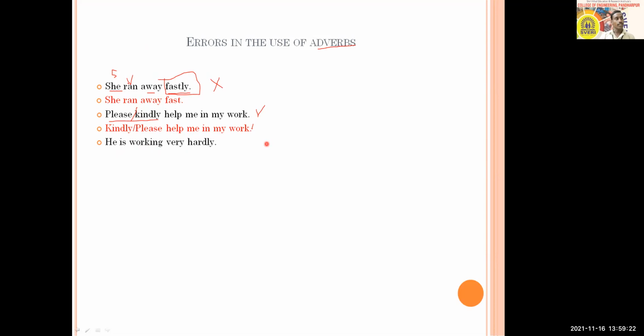"He is working very hardly." Think immediately. It is very simple. Again here also, there is no need for the ly suffix. Okay, yes. "He is working very hard."